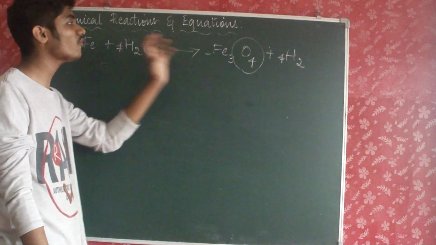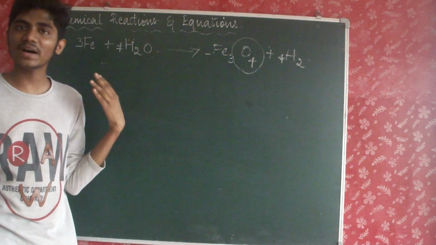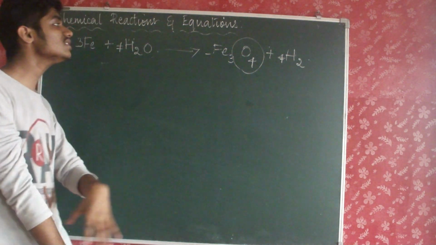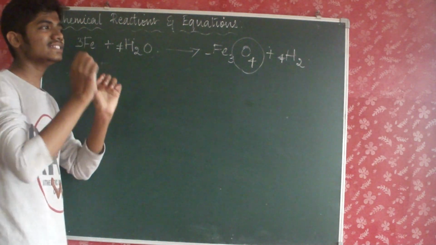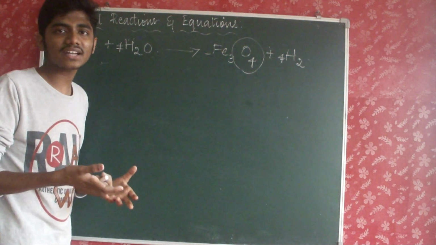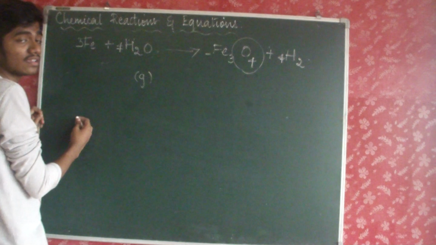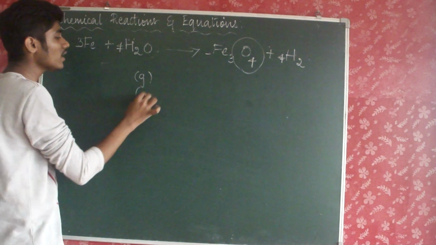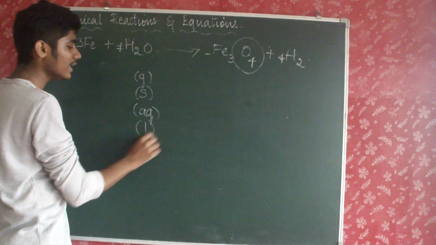You have to check that all the reactants and products are present in the same amount. Only then will the law of conservation of mass be obeyed. After this, the physical states have to be mentioned. After you balance a chemical equation, it's not very necessary, but if they ask you to specify physical states, how do you do that? That's very easy. If it's gas, you write g at the bottom. If it's solid, s. If it's an aqueous solution, aq. And if it's a liquid, l.